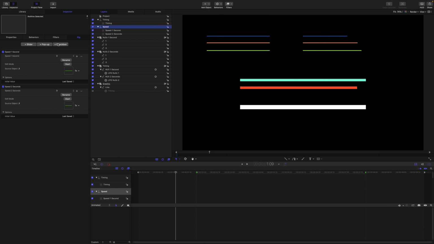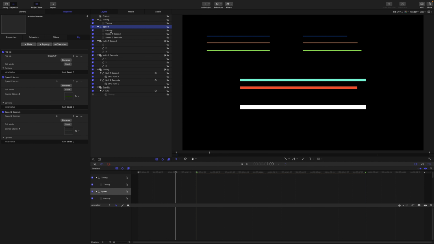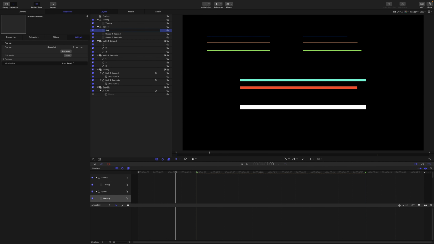Next, I'll go to the speed rig and add a new pop-up. I'll name it Speed Pub, which means this is the widget that I'll publish for speed. Just like the other speed widgets, I'm going to have 3 snapshots named 1, 2, and 3. Now select the 1 second speed widget and drag this section onto the Speed Pub widget. Then do the same for the 2 second speed widget.